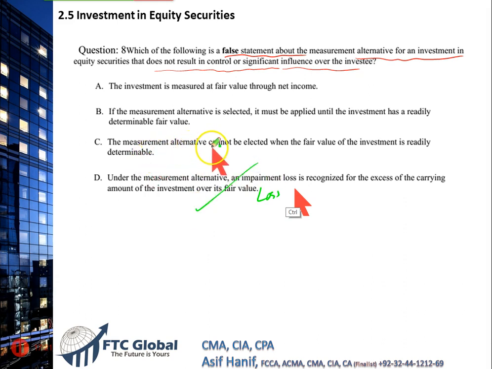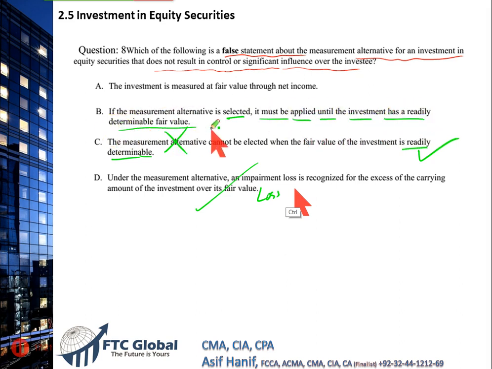The measurement alternative cannot be elected when the fair value of the investment is readily determinable. Yes, that is true also. If the fair value is readily determinable, we cannot use the alternative method. If the measurement alternative is selected, it must be applied until the investment has a readily determinable fair value.